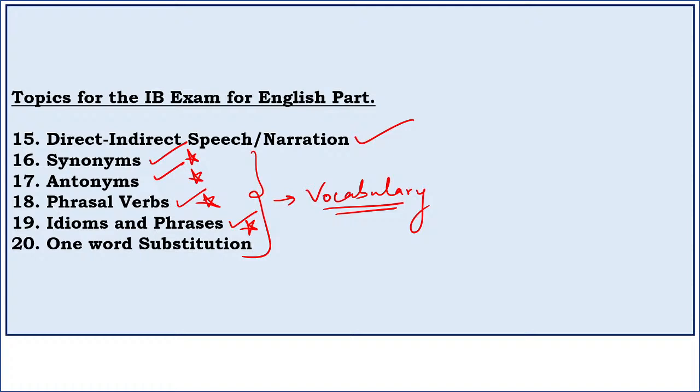And one word substitution, although they have never asked a question on one word substitution, but it's better to be prepared rather than to be sorry. So I have selected 20 odd topics out of English for your preparation for your phase 1, guys. Out of these 20 topics, I've also given you 12, or let's say 13, very important topics.